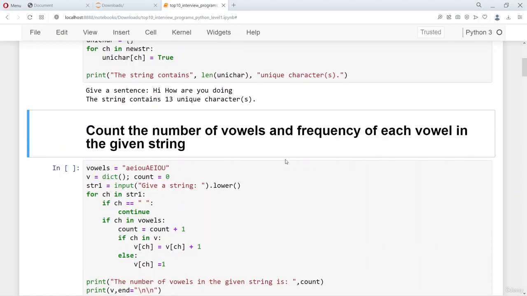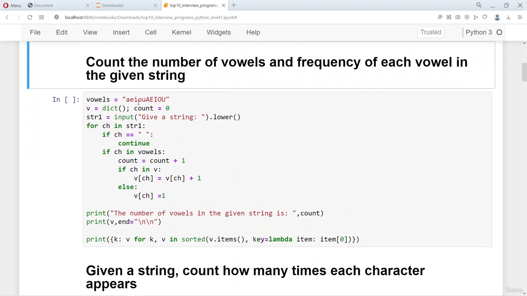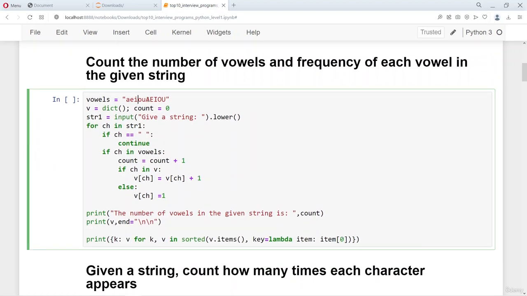The next interesting program that's very often asked in the interview is counting the vowels and the frequency of vowels in the given string. Here we take vowels both in capital letters and small letters, because we want to be sure that, irrespective of the case, we are able to find the vowels. So we have the dictionary, which is taken as V, and the count is 0.